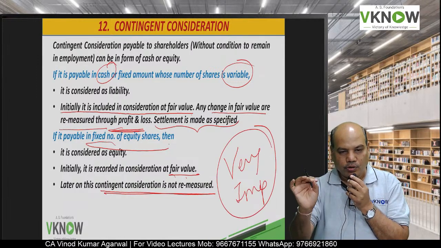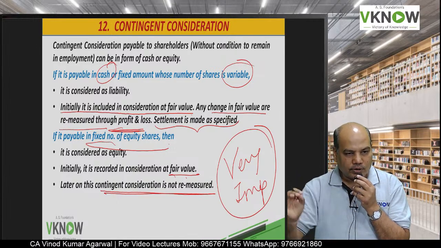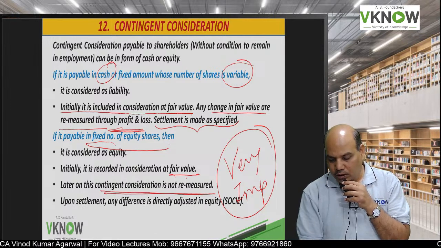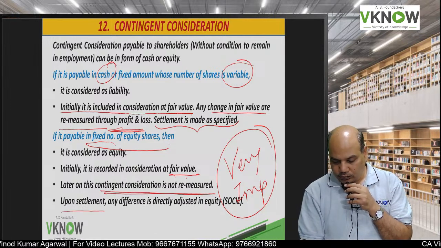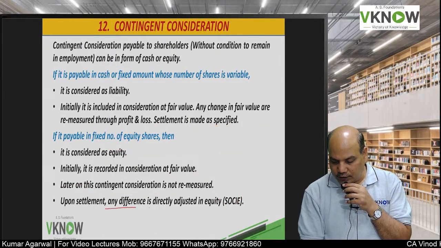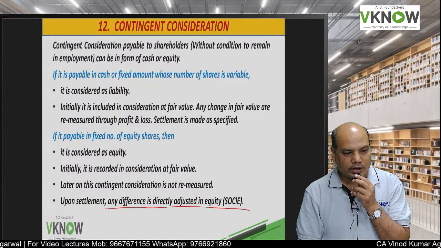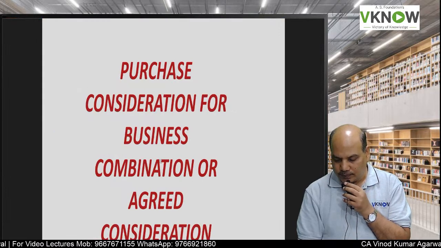You can get a 4 mark or a 6 mark question from this paragraph, and accordingly you have to do the accounting. Upon settlement, any difference, if any, will be adjusted directly in the statement of changes in equity.